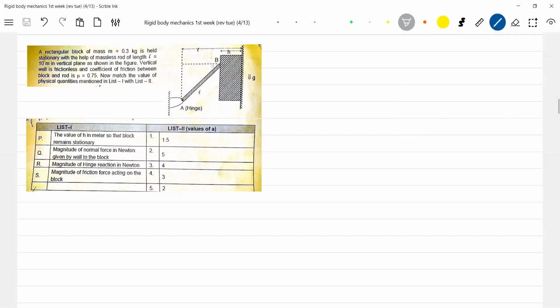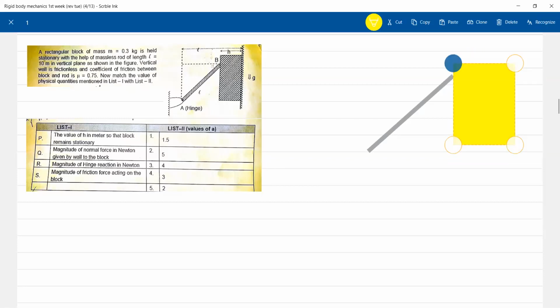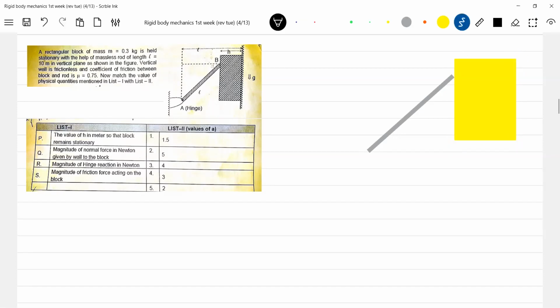Okay, I'll proceed. Meanwhile, I will finish off the diagram. Okay, on this side there's a wall.